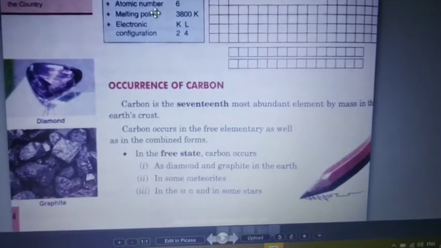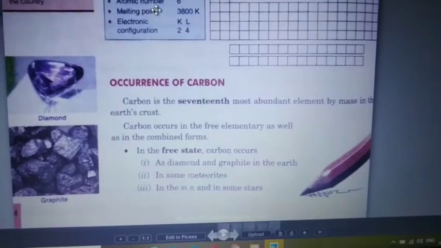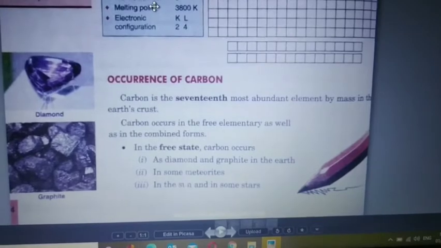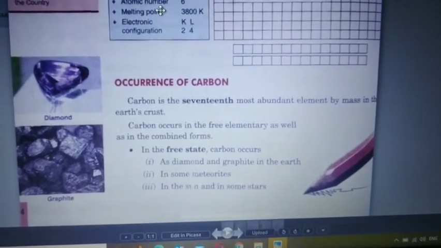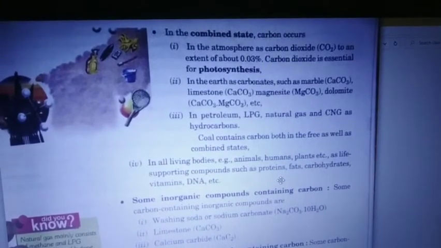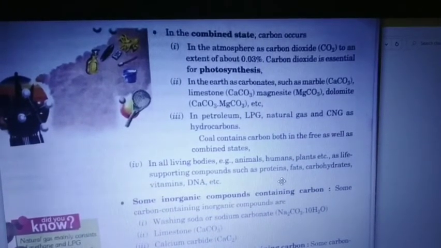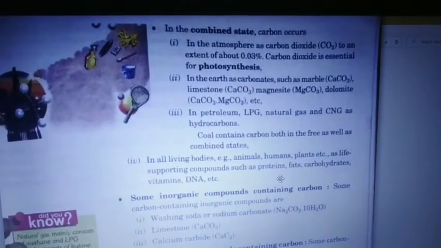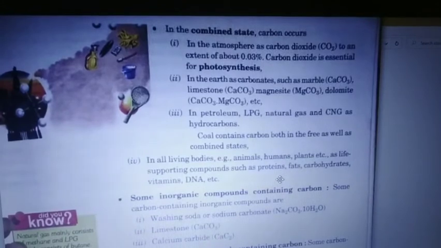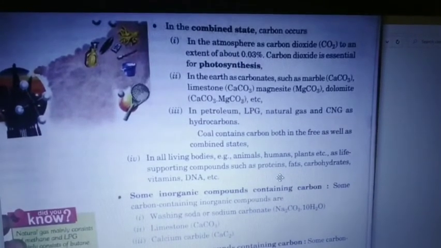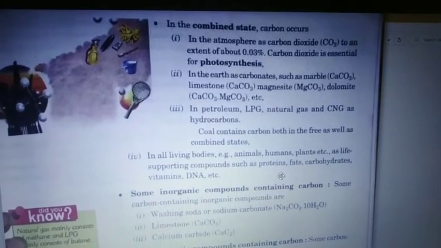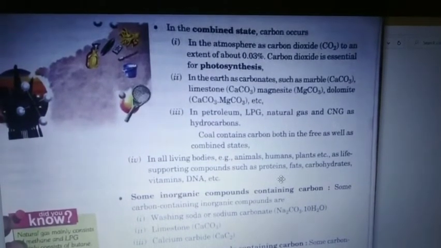In some meteorites and in the sun and in some stars also, carbon is present. So there carbon exists in the free state. In the combined state, carbon occurs in the atmosphere as carbon dioxide, which we human beings release into the atmosphere, to an extent of about 0.03%.